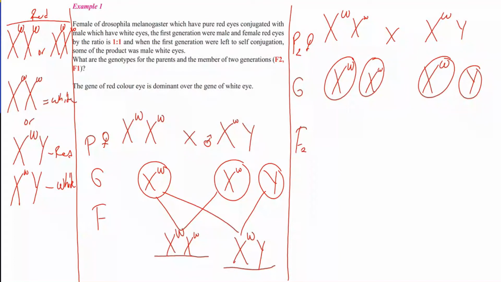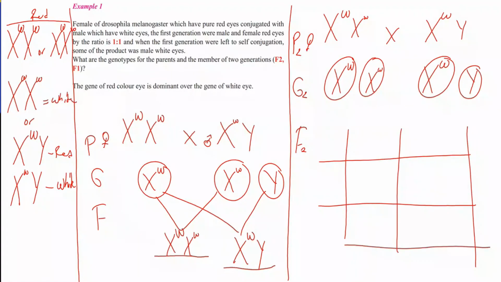For the F2 generation, we can draw our Punnett box. Female gametes and male gametes.